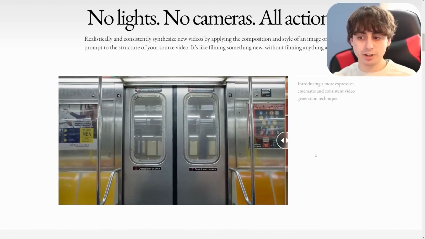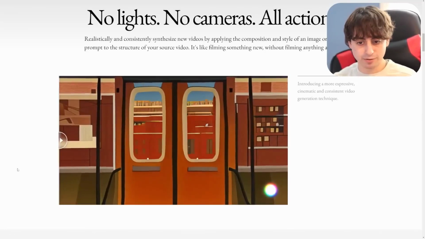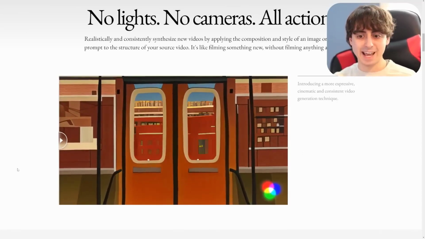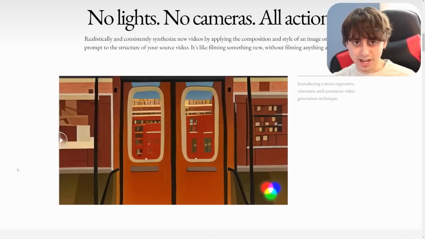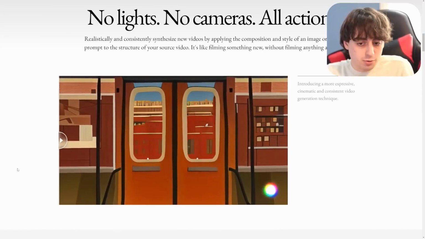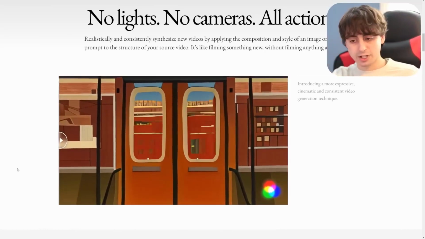And then they have an interactive demo here where you can see all they had to do was film a train in real life and they can turn it into any kind of train they could ever think of. Completely change the art style, make it look like it's an animated film. Really insane technology. This is going to allow the average everyday user to create what their imagination holds.